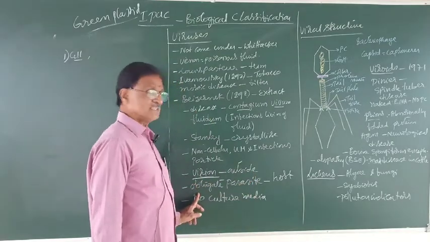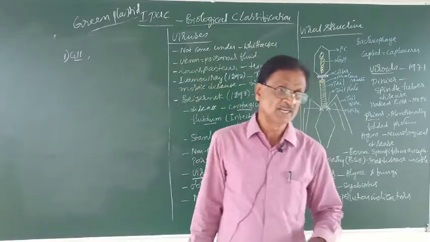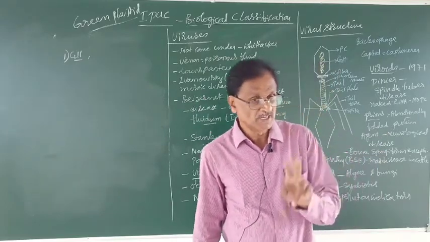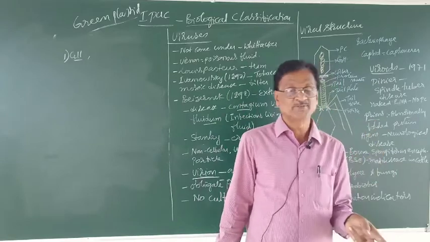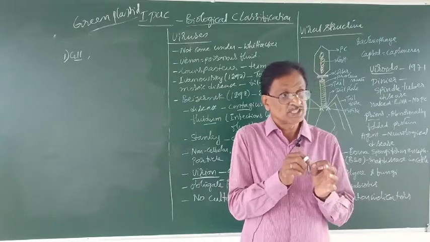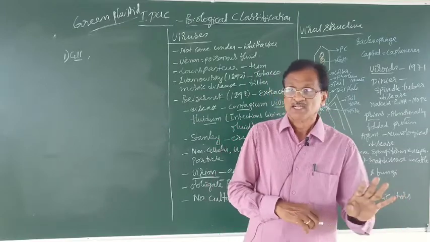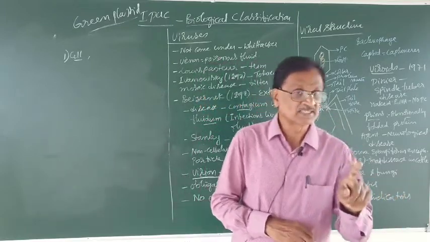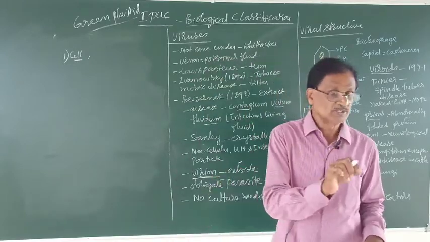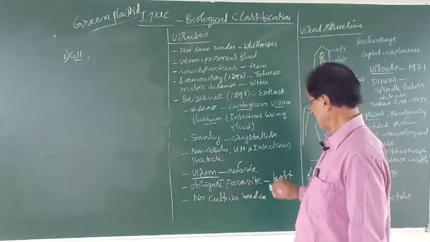Remember, virus is an obligatory parasite. What do you mean by an obligatory parasite? Remember, there are two types, obligatory and facultative. Obligatory parasite means the association of the parasite with the host is compulsory. With no host, that parasite cannot survive. So hence, without a host, the virus cannot survive. Hence, it is an obligatory parasite.